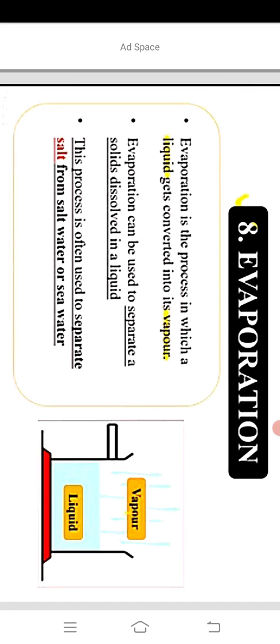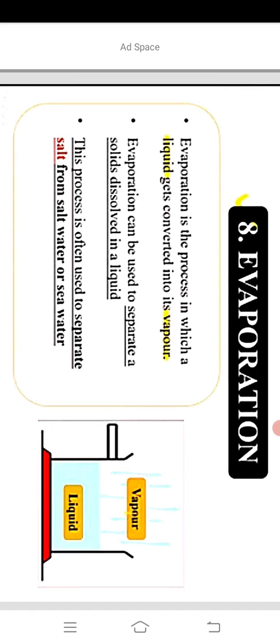After some time you can see the water vapor. That means water gets converted into water vapor. This is also evaporation. So evaporation is the process in which a liquid gets converted into its vapor.